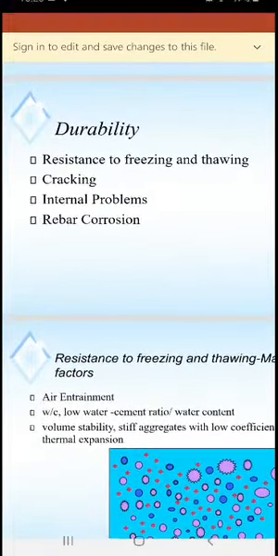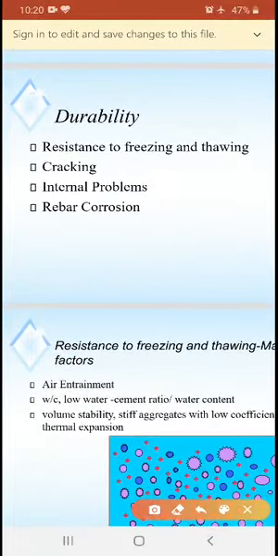Next one is durability. What do you mean by durability? Suppose we are constructing a concrete block, and what will be the life of that block, that can be called durability. This is also a property of concrete. The importance of the compressive strength of concrete is equally the importance of the durability of concrete.